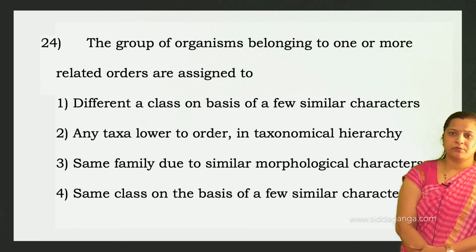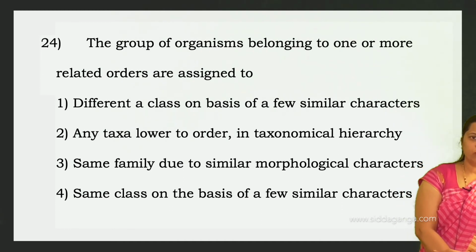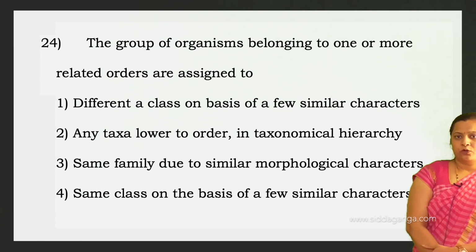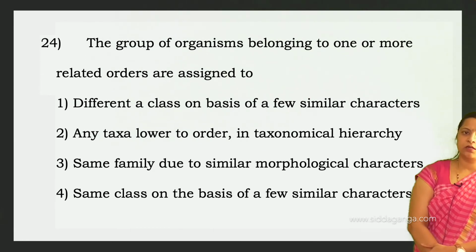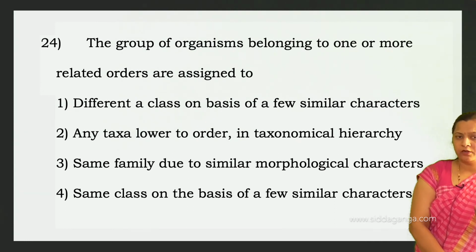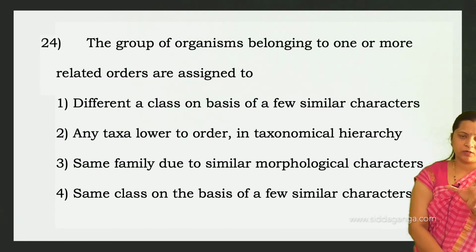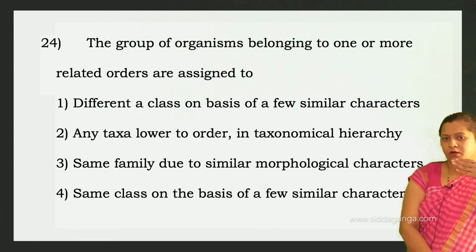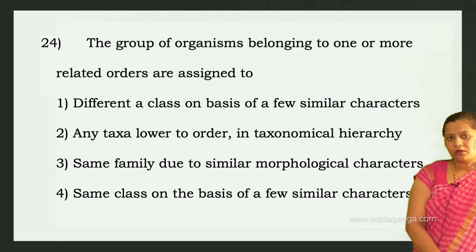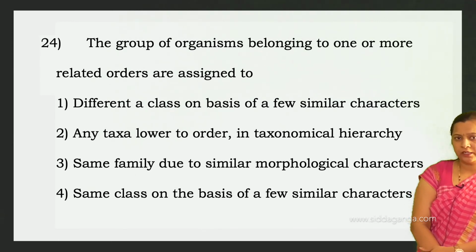A group of organisms belonging to one or more related orders are assigned to the next higher level. So the next higher level is the class, no? How do we define a class? It's also a taxonomic category which, when we arrange in ascending order, comes next to order, right?